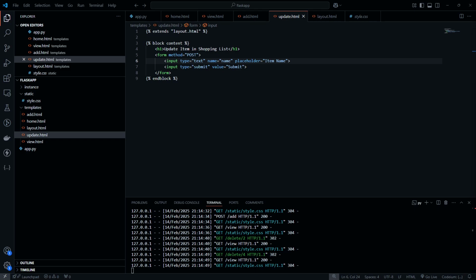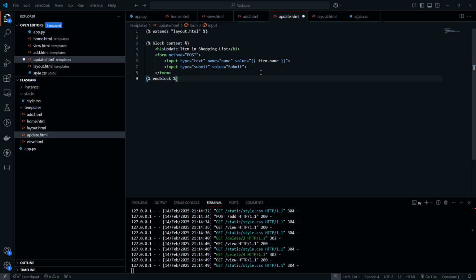And it's all pretty much going to be the same, except what we're going to do is actually pass in the value of the existing item, right? So the way we do that in HTML is we set the value property. So we say the value is equal to item.name, right? When we pass in our item, we want this value here to be its name.